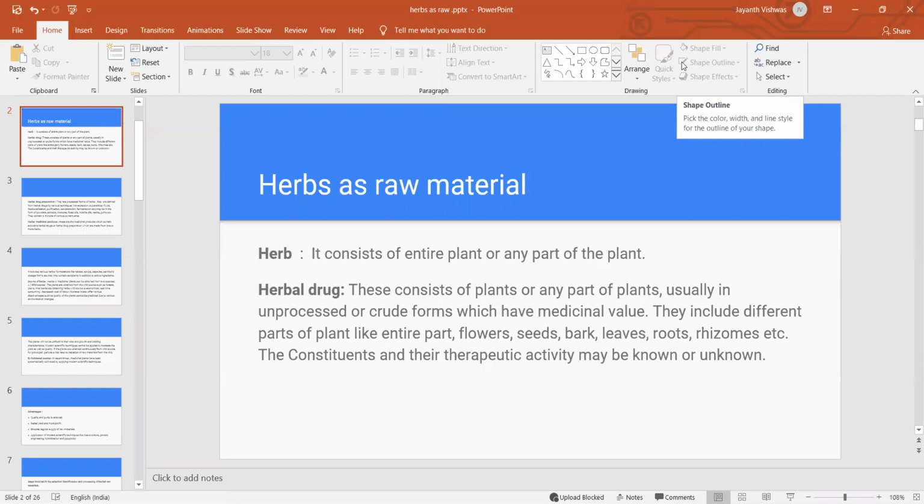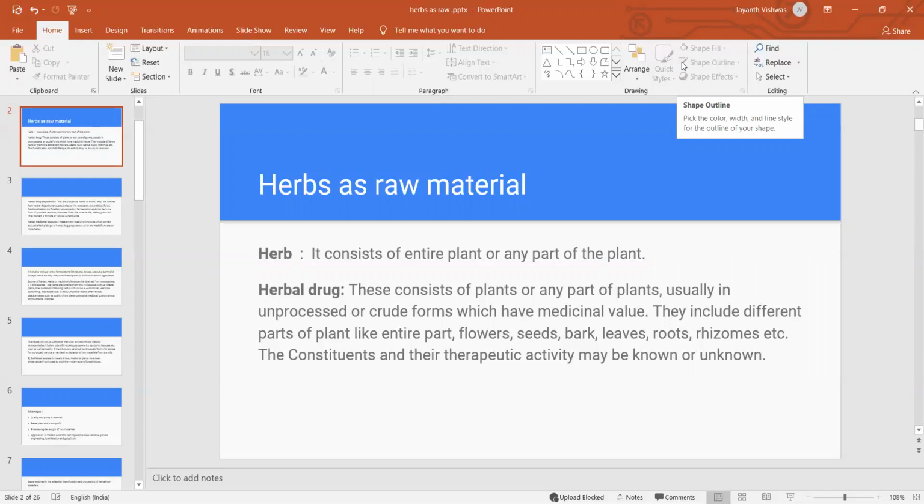Today we'll discuss the herbs as raw material and processing of herbal raw materials. This topic belongs to the first chapter under the syllabus. So let us start with herbs as raw material. Herbs are what we use as raw material, and we have to process this raw material.